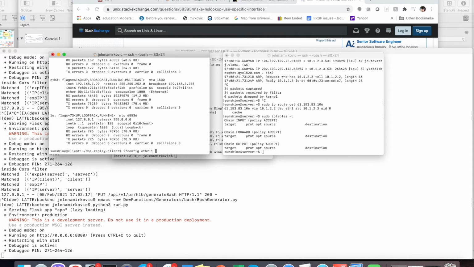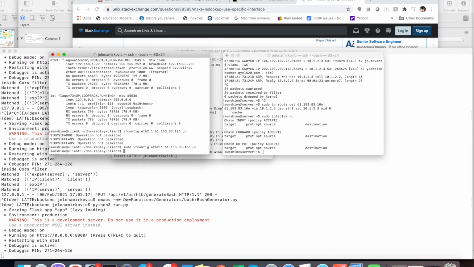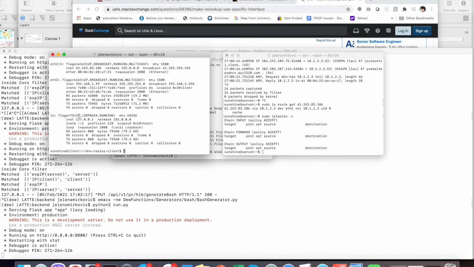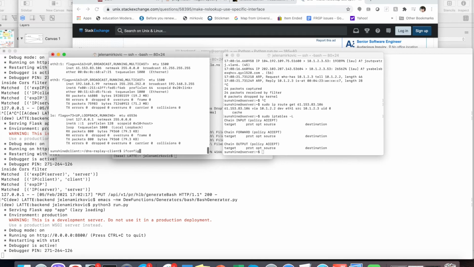And then I can give the IP address that I want, and I can say up. And I can see that this requires sudo, so here it is. And if I look now, that interface exists. So let's try now and see if I'm going to get a reply.